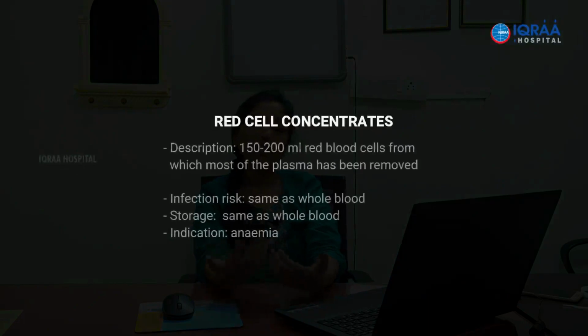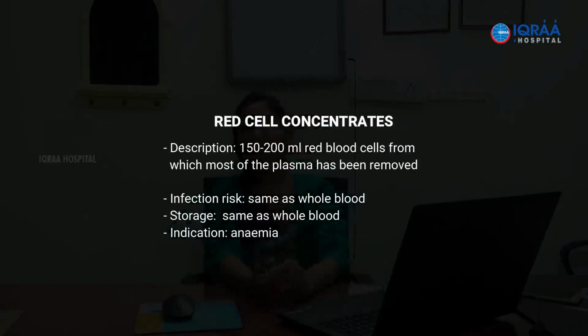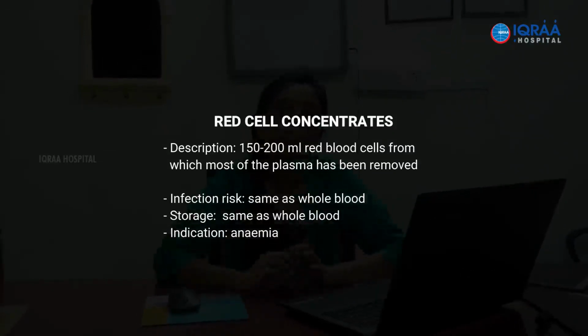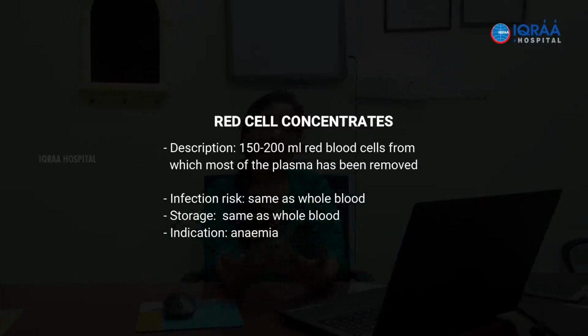So talking about red cell concentrates, it is an improvement on the whole blood concept. The description is that it is mostly comprised of red cells, from which most of the plasma has been removed. Only the little amount of plasma which is required to maintain the viability of red cells is left behind. The rest of the plasma has been removed. So that is the advantage as far as red cell concentrate is concerned, because we avoid the additional volume burden in an anemic patient. All the other things are the same as far as red cell and whole blood are concerned.